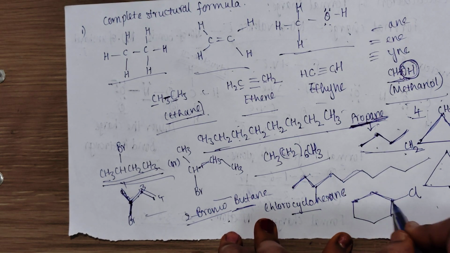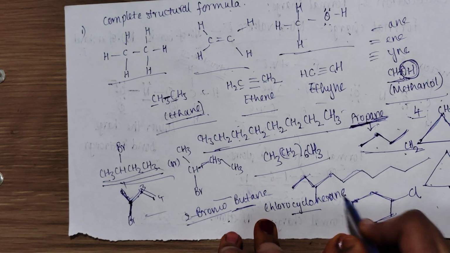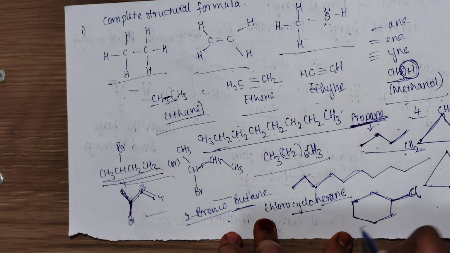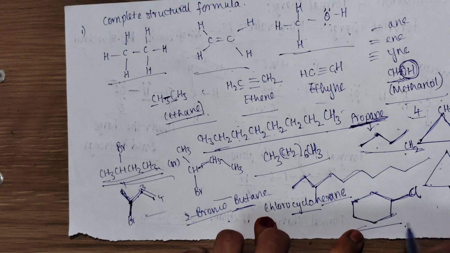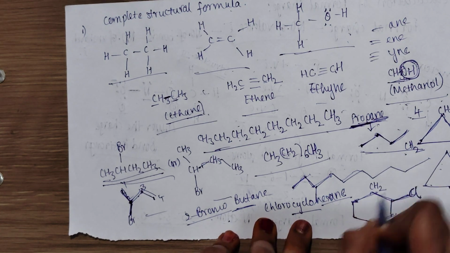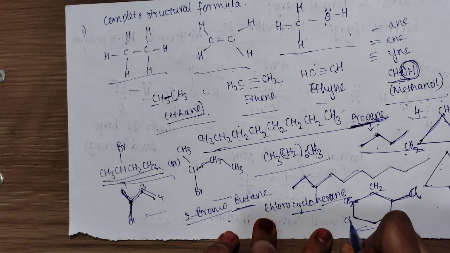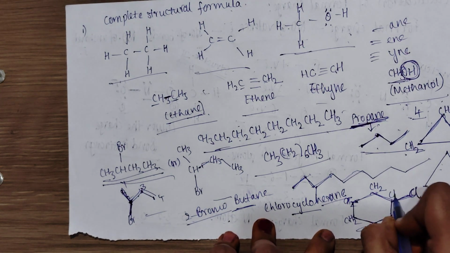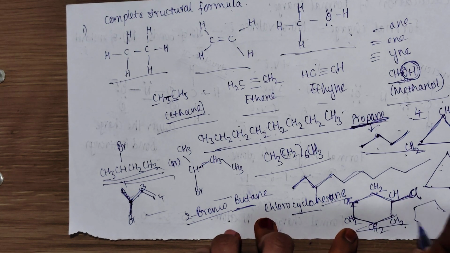It should be in a cyclic form, and this is a hexane, so chlorocyclohexane. Here this represents CH2, CH2, CH2, CH2, CH2, and then here CHCl. Simply we can represent it like this.